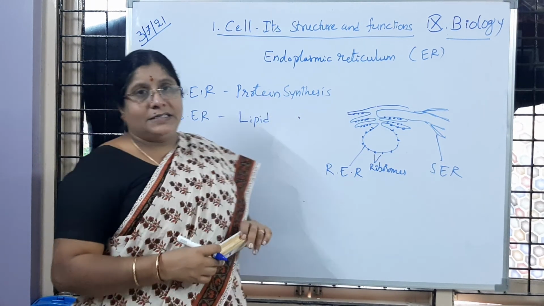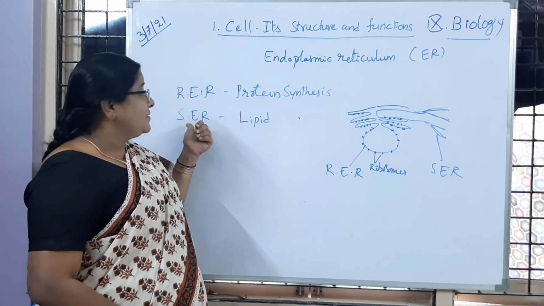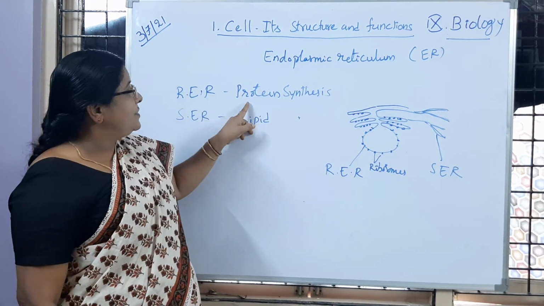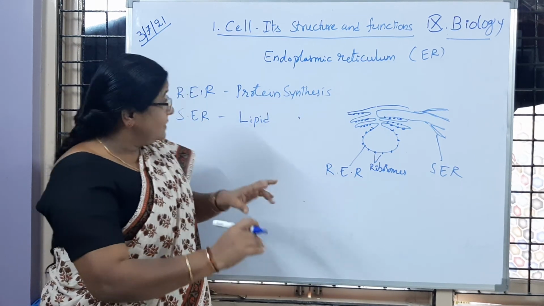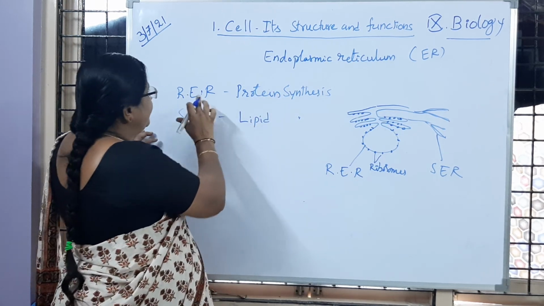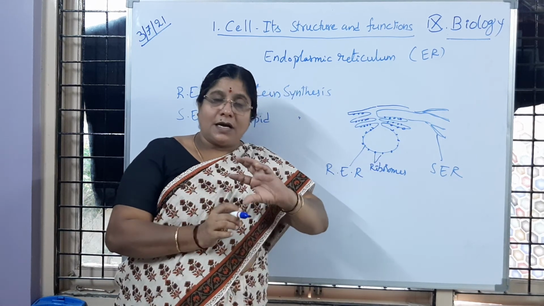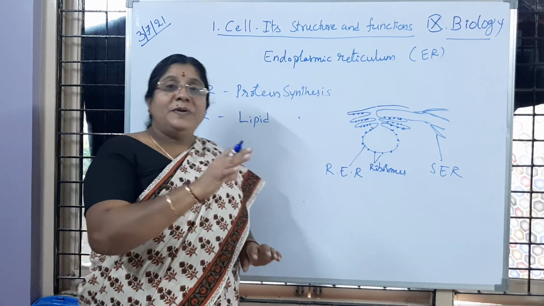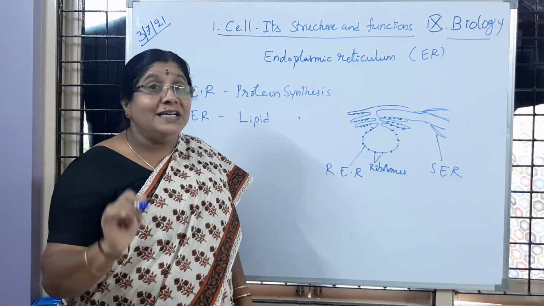Lipids are fats. Is it clear to children? So lipid synthesis is going to happen because of the smooth endoplasmic reticulum. Is it clear to you? Rough endoplasmic reticulum is taking part in protein synthesis. So now, as these functions are going to be carried out by rough and smooth endoplasmic reticulum, after the preparation of those substances in the cell by this membrane, they are going to be transported to the other cell organelles or other places wherever they are needed.